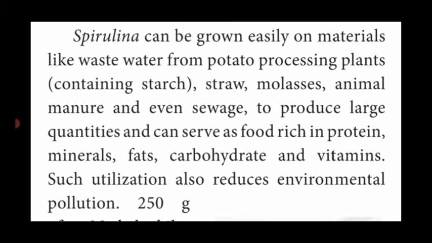So the Spirulina can grow in this habitat. That means wastewater from potato processing plants, straw, molasses, animal manure, and even sewage water.